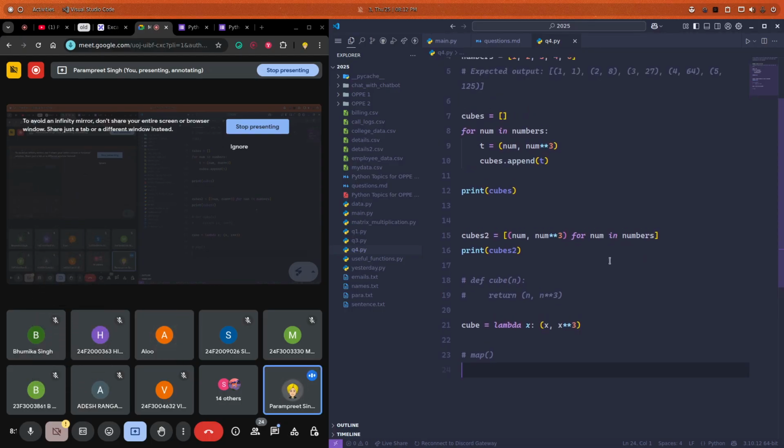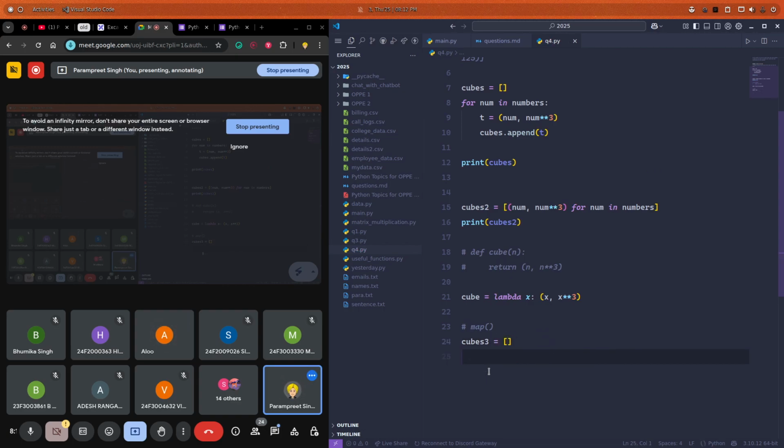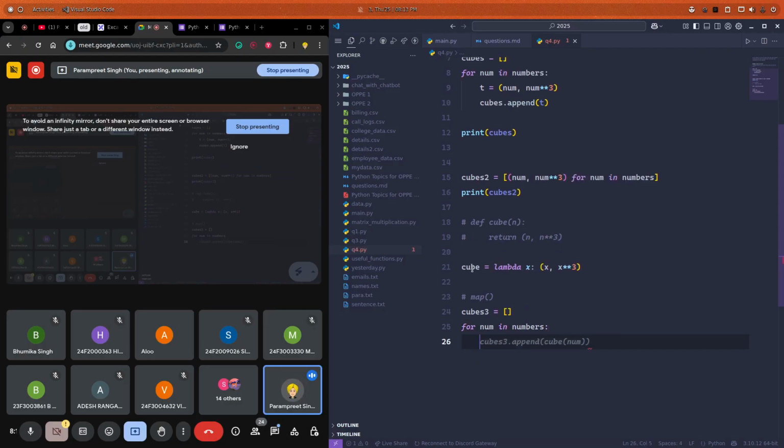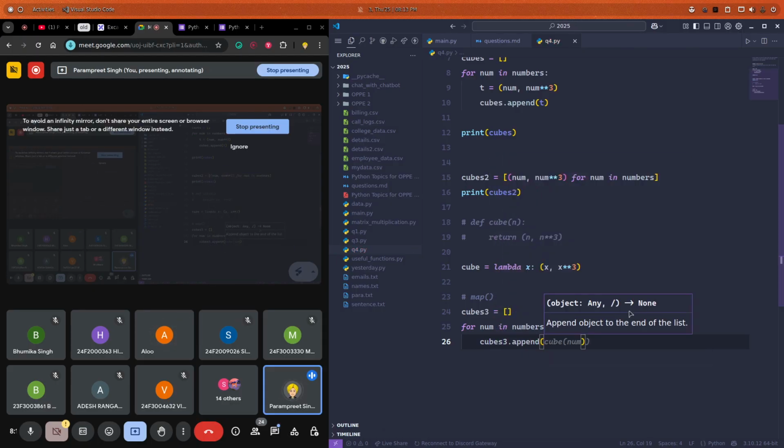Let me show you how map works normally. Let's say I have created a cubes 3 empty list. Normally, if I have this function cube, what I will do here is I will append to cubes 3. I'll call the function cube and pass in num. What will I get in return from this? Anyone can tell me? The cube of the number.